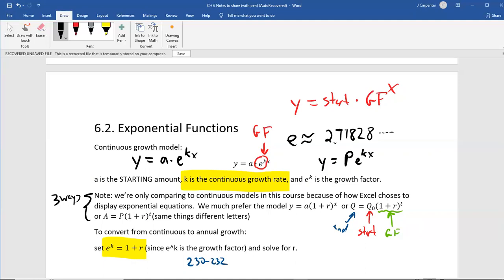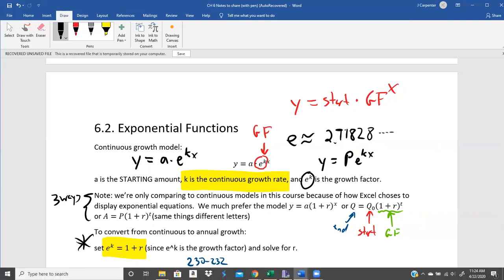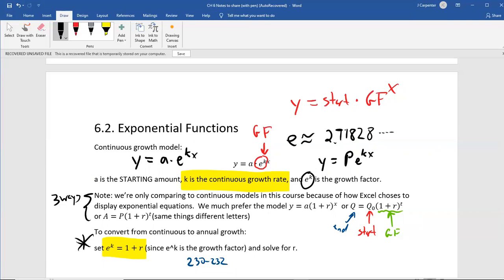So in this format, the growth factor is no longer 1 plus r, it's e to the k. It's just a slightly different format. But the growth factor in one format has to match numerically the growth factor of another format, so we can set them equal to each other to go from a k to an r. But we don't know how to go from an r to a k. It requires some math that we don't know.